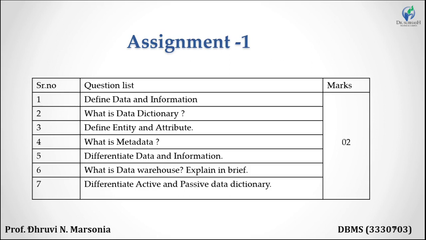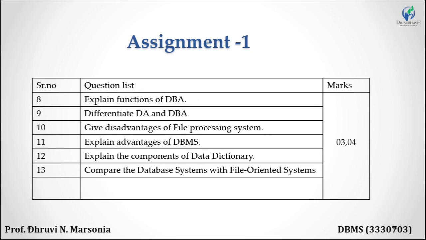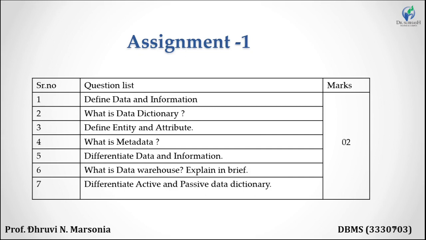Okay. In assignment first, all of you write these questions. Total there are 13 questions, 7 questions for 2 marks and 8, 9, 10, 11, 12 and 13 for 3 and 4 marks. In assignment first, the first question is define data and information. For this, you have to write the definition of data, example of data, definition of information and example of the information which I provided in the previous video.